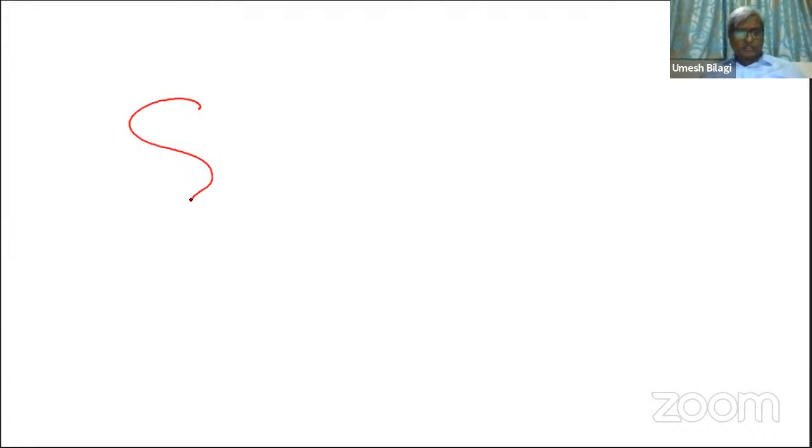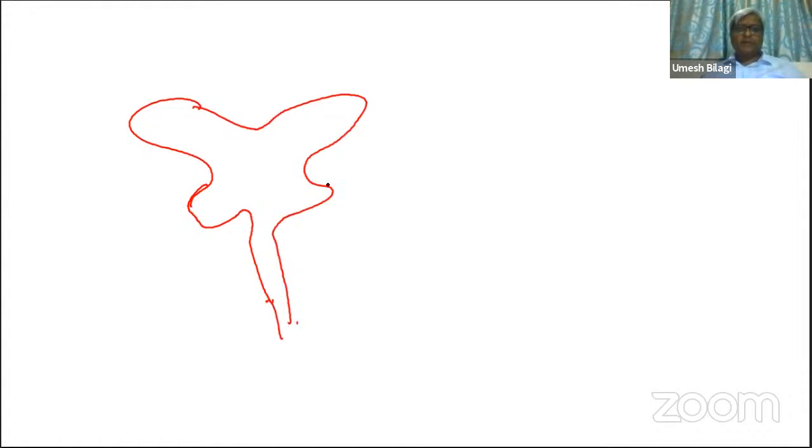When these enter, I'll go to the brain here. In the brain you have ventricles. These are the ventricles of the brain. In the ventricles, what do you have here? Choroid plexus. These are richly connected with blood vessels.